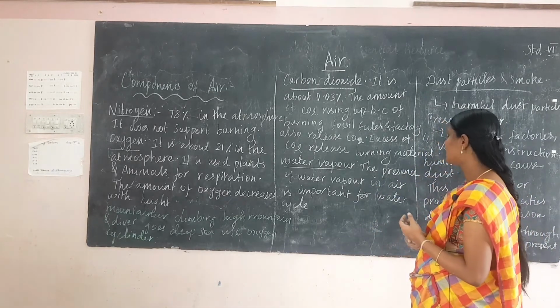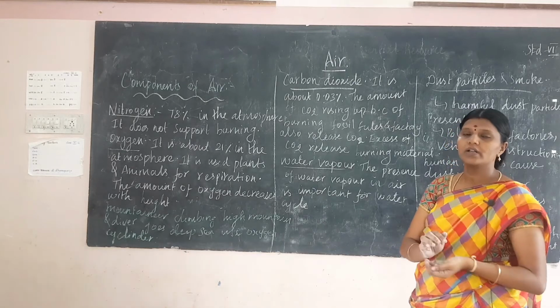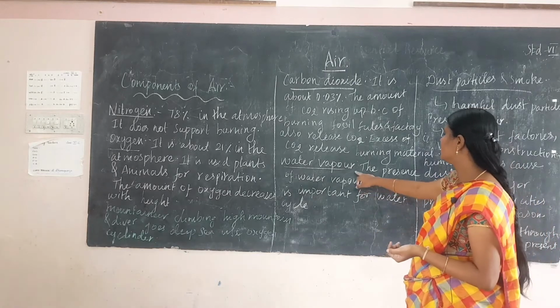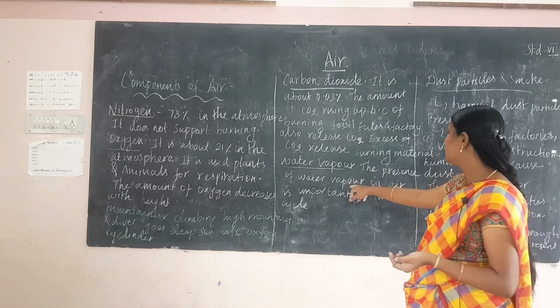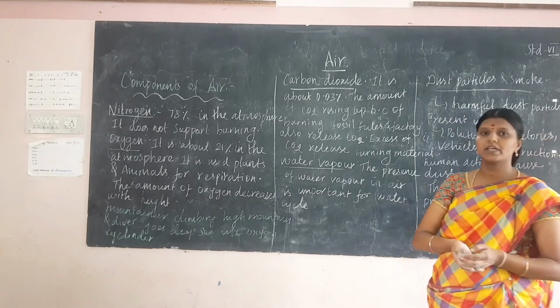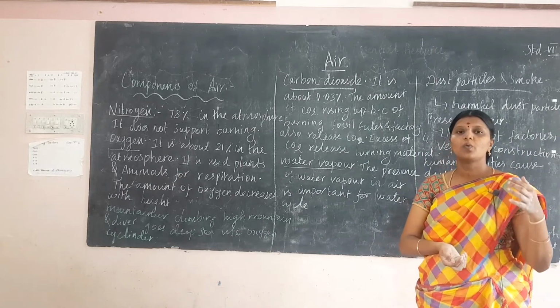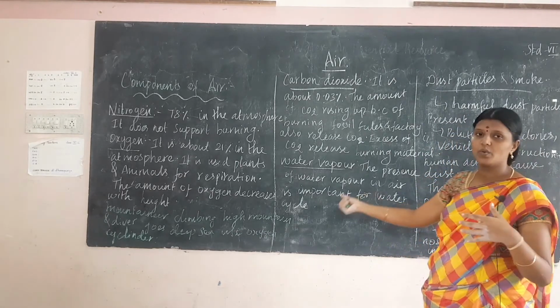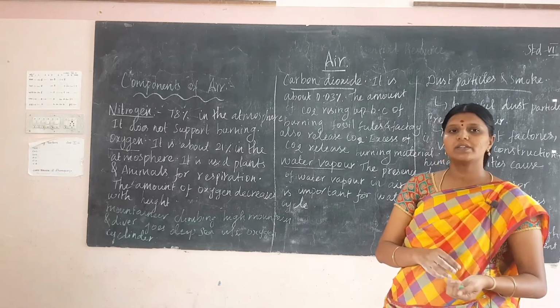Next, water vapor. Water vapor is also present in the air. The presence of water vapor in the air is important for the water cycle. Yes, it is very important for the water cycle. The presence of water vapor in the air is called humidity.